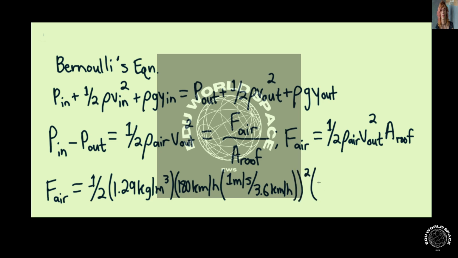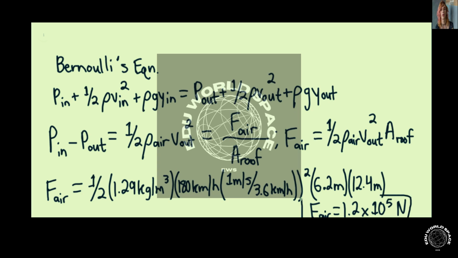This would be multiplied by 6.2 meters times 12.4 meters. And so the force of the air would be equaling approximately 1.2 times 10 to the 5th newtons. This would be our final answer.